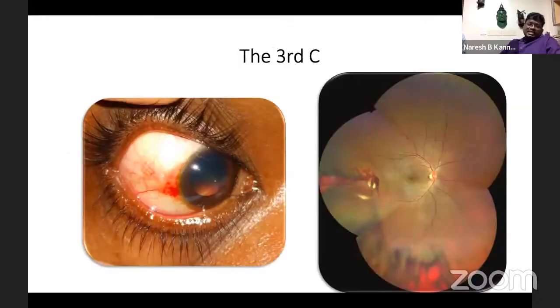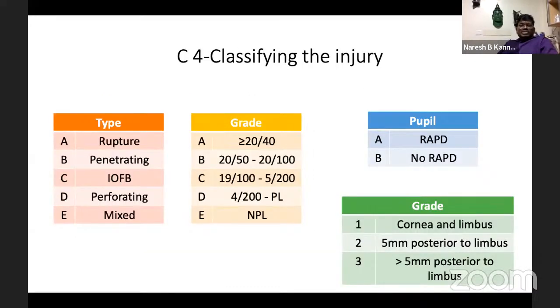So this is a case where the patient came with 6/6 vision, but if you see, there is a small subconjunctival hemorrhage. The tear was so occult, but when we saw the fundus, we could find a foreign body, a small foreign body without any infection with minimal vitreous hemorrhage. So when not examined properly, this might be missed, and if the patient doesn't come to us later on, he ends up in phthisis bulbi.